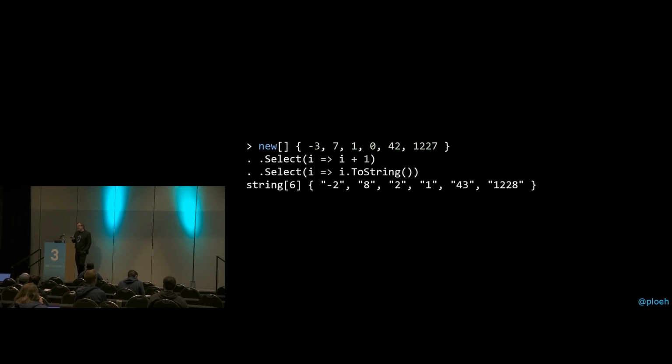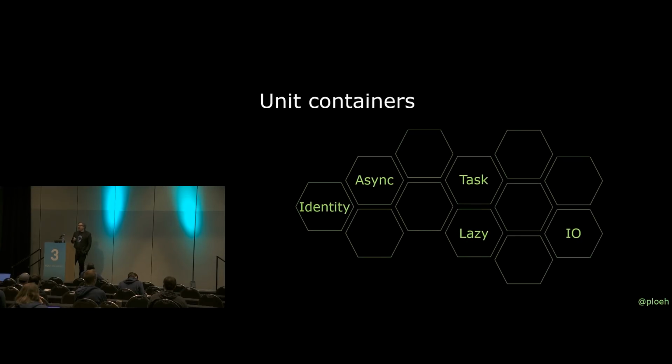So I believe that when people encounter the concept of functors and monads for the first time, they tend to encounter it in other contexts. And often they encounter it in a context where I call them unit containers. So there's a subset of monads that have this extra quality that they are containers of exactly one value. Now, unit container is just my terminology.